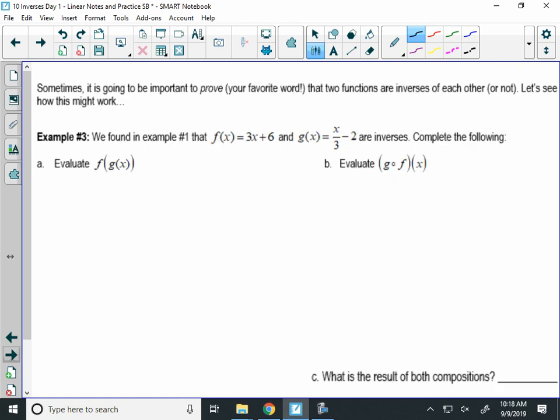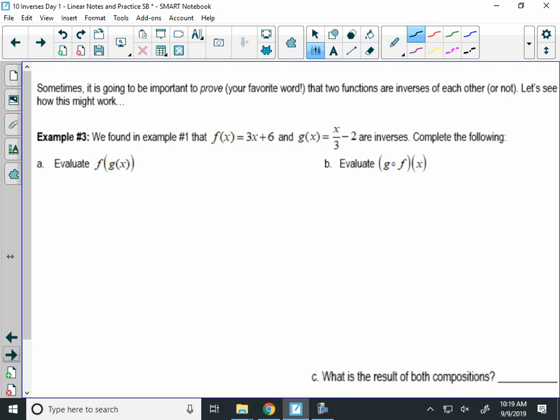Let's talk about composition real quick. We'll get back to how this helps us in a second, but let's do some composition. We did some composition last week. In example 1, so the very beginning of our notes, we found that f of x was 3x plus 6, and g of x, its inverse, was x over 3 minus 2. That was the first problem we did. Let's do 2 compositions here.